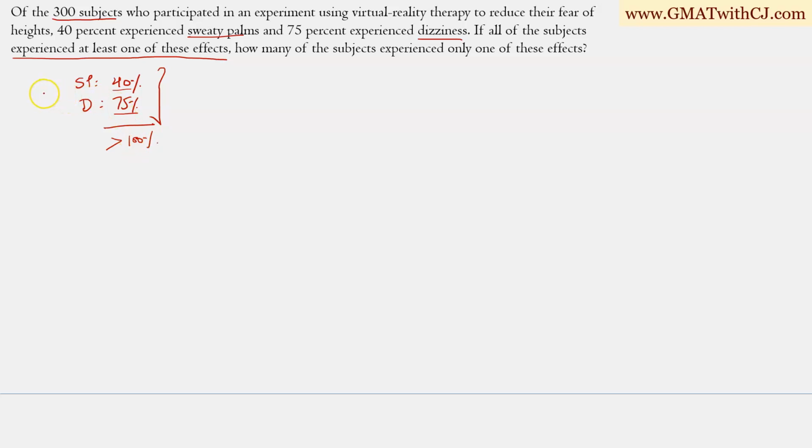Now if there was nobody who experienced both of these things, and essentially the people who experience sweaty palms are different from people who experience dizziness, right? They are unique. Then the total of these two has to be equal to the total number of people out there, which is 100%. But since the total is coming out to be greater than 100%, there has to be some people who have been double counted, who have been counted both in sweaty palms and in dizziness.